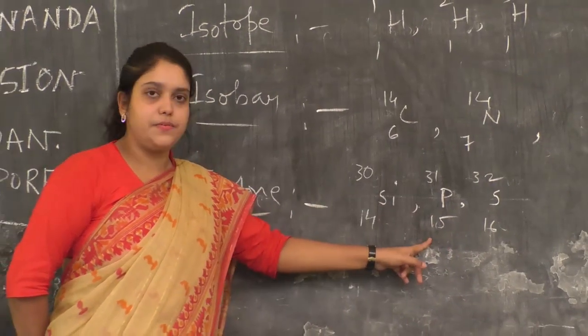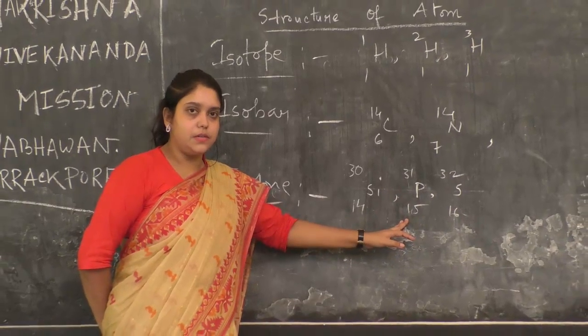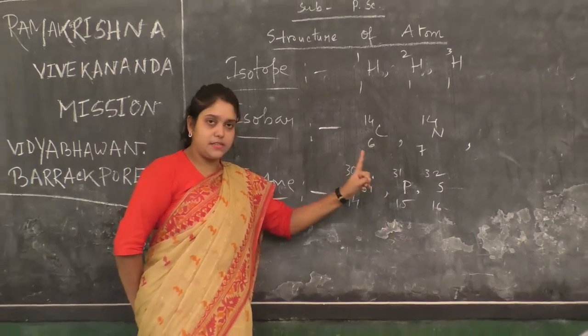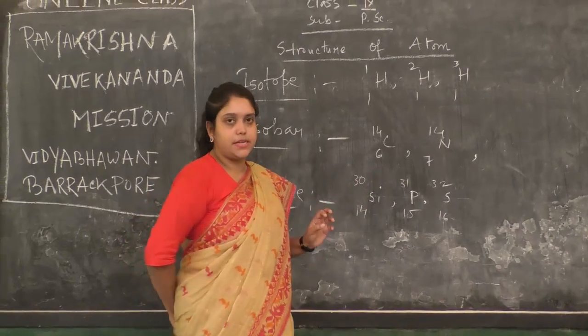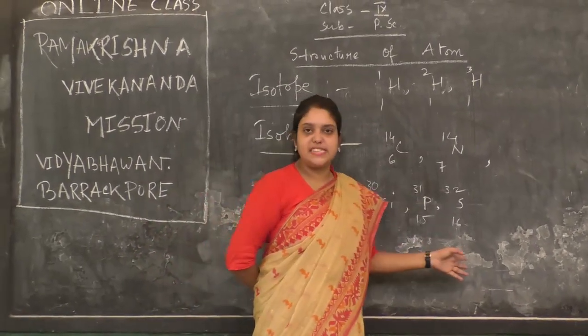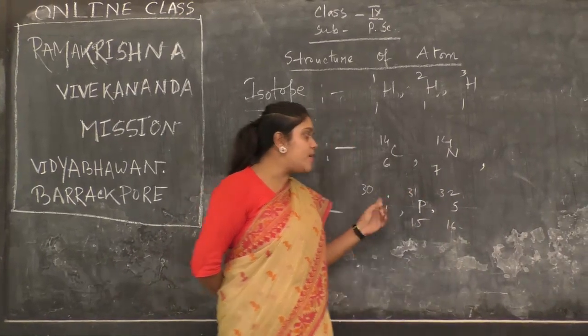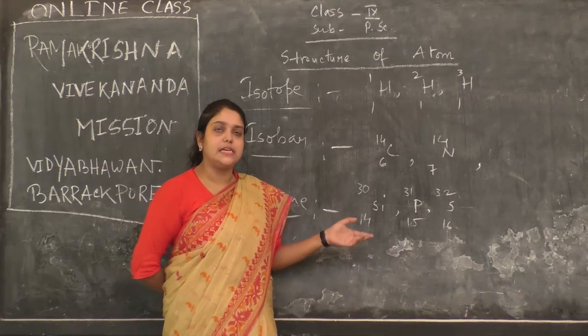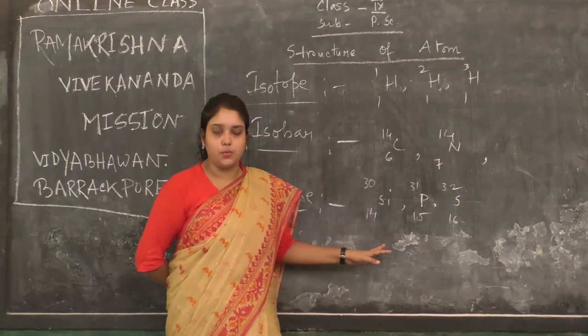Phosphorus: 31 minus 15 is equal to 16. 16 is the neutron number for phosphorus. And for sulfur, 32 minus 16, mass number minus atomic number is equal to neutron number. So how many neutrons in each of the cases? 16. Equal number of neutrons. This is called isotone.